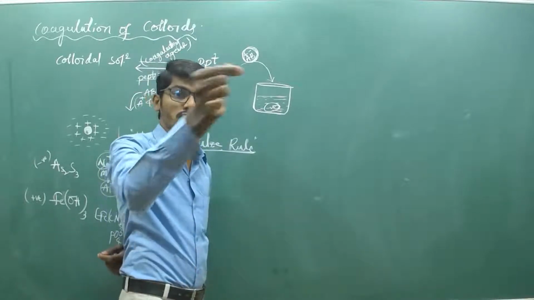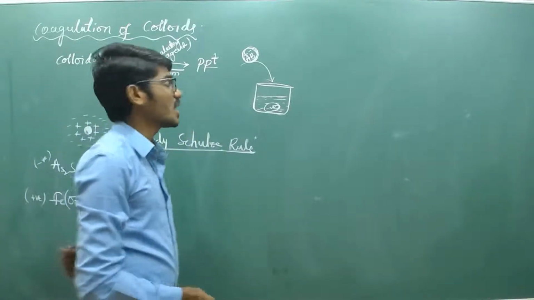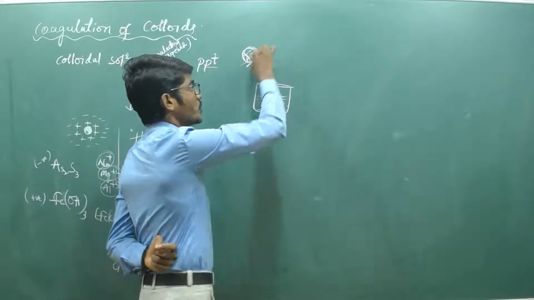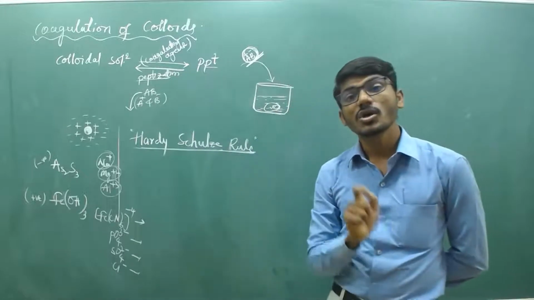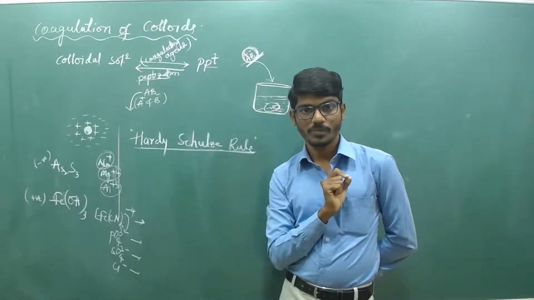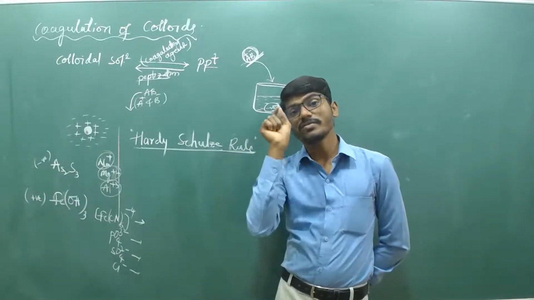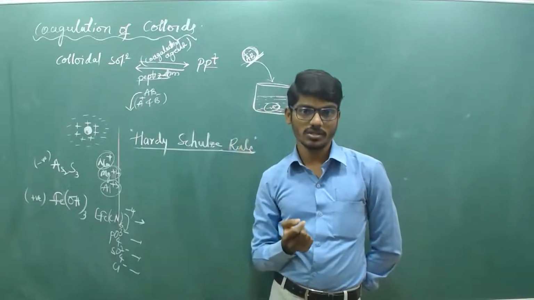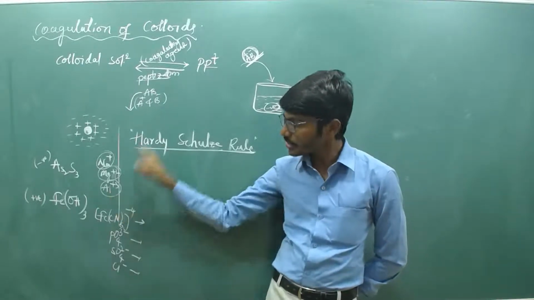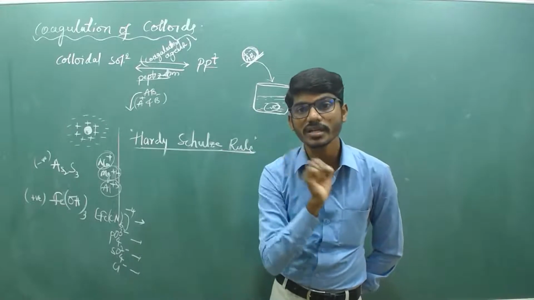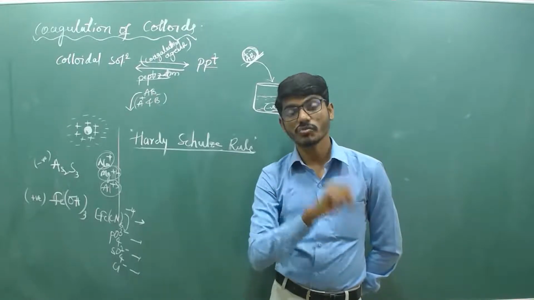The minimum amount of electrolyte which is required in order to cause the coagulation is called the coagulation value. Whereas coagulating power is nothing but the tendency of that ion to cause coagulation or to neutralize the charge. So here, coagulation power and coagulation values are inversely related with each other, right?